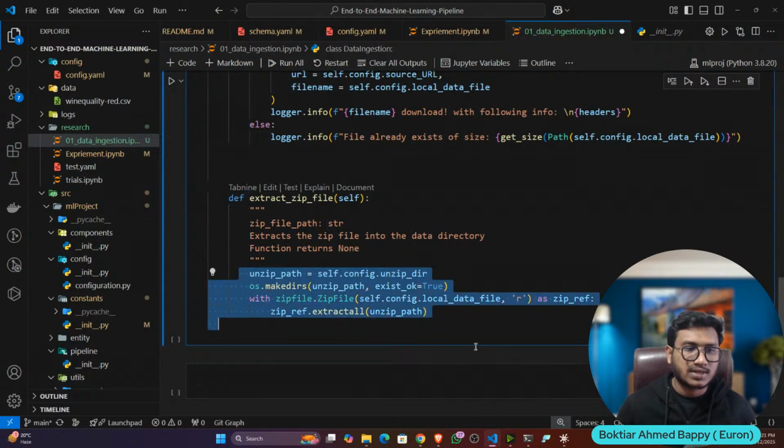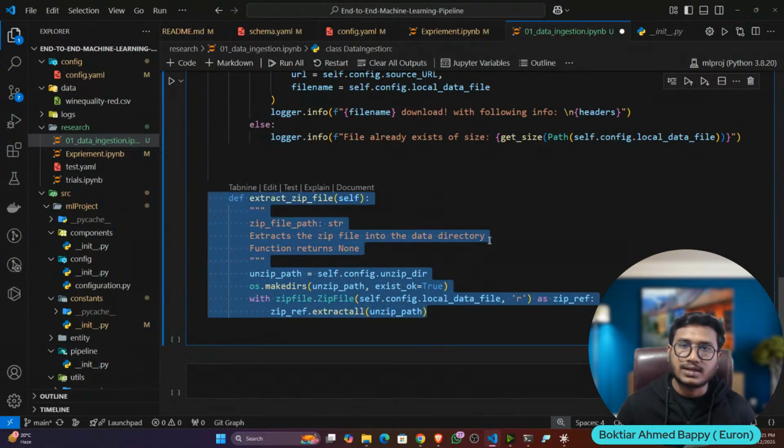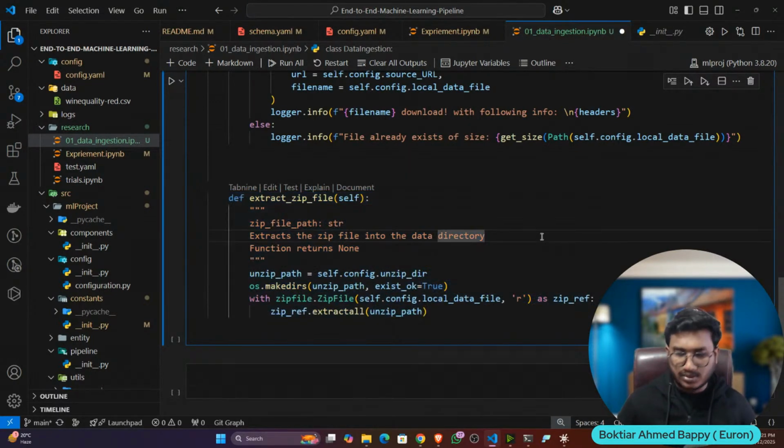How to extract? This is the extract code. Again, it's simple Python code only, written inside a function. First of all, I'm creating the unzip directory, and with the help of the zipfile package, I'm extracting the file. That's it. Now let's test whether it's working or not.